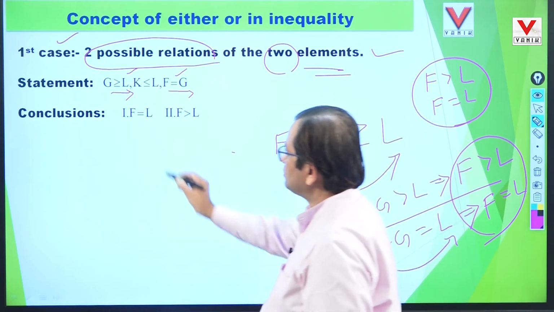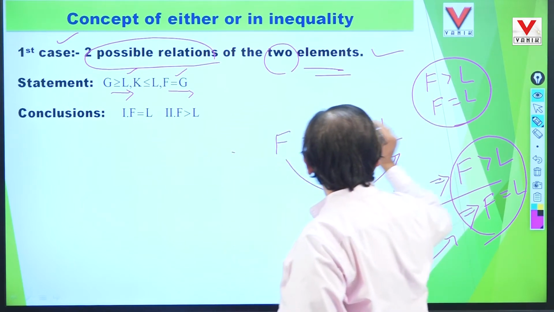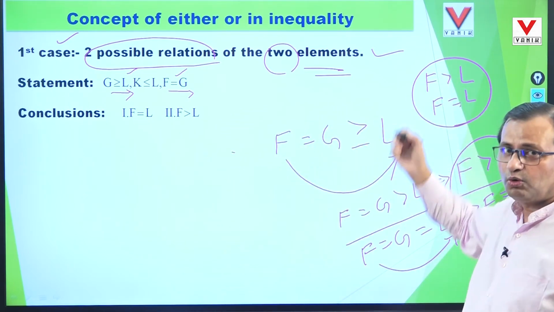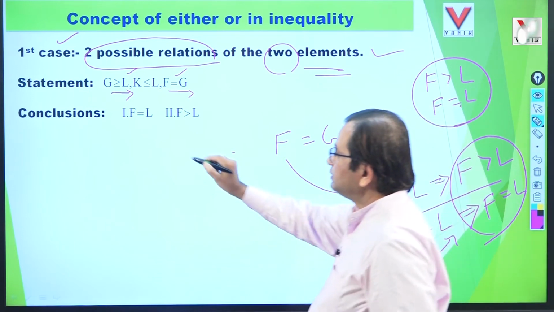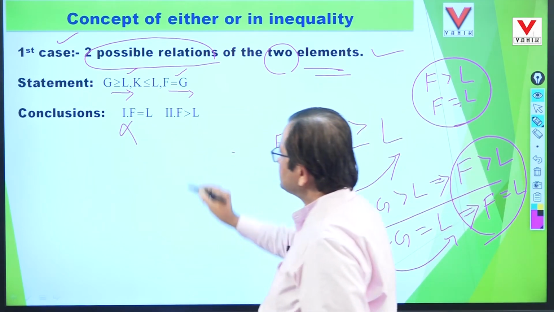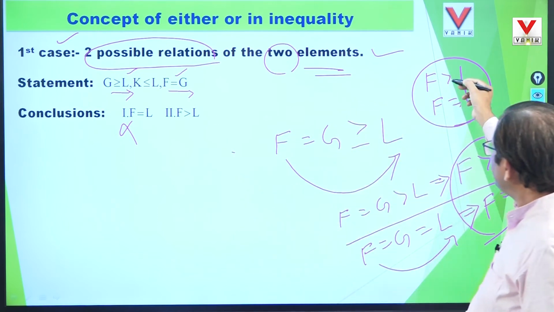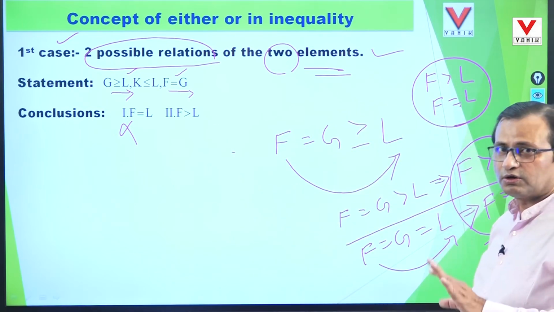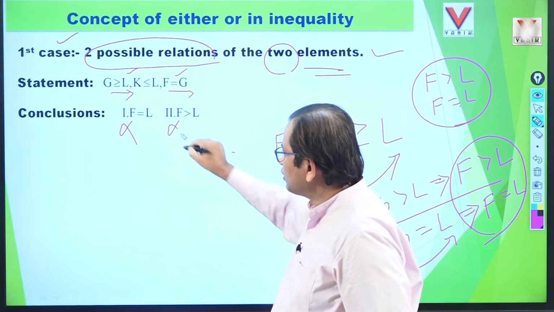So the first one, based on F and L, says F equals L, that may be equal or may be greater, we are not sure. So this conclusion is not logically proved. Second, F greater than L: F may be greater, may also be equal, so we are not sure. So the second is also not true.